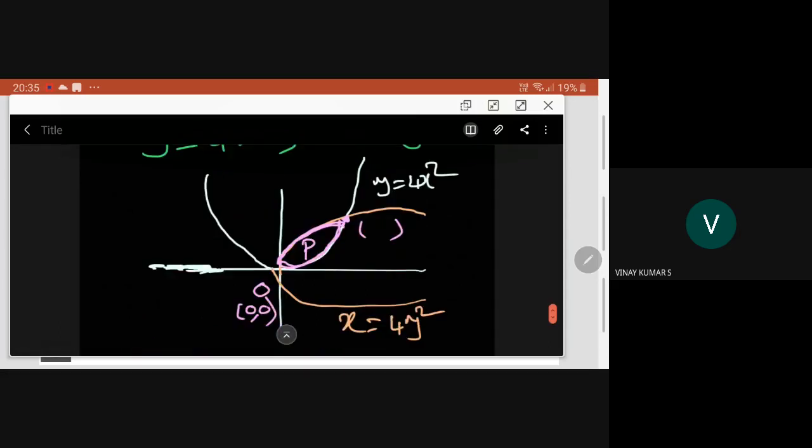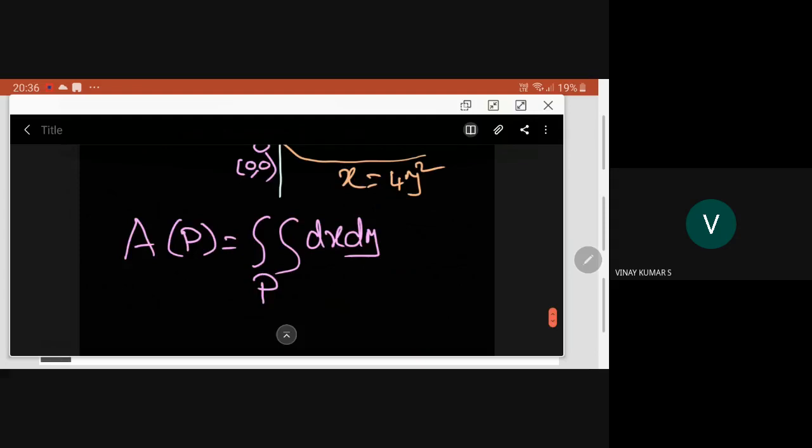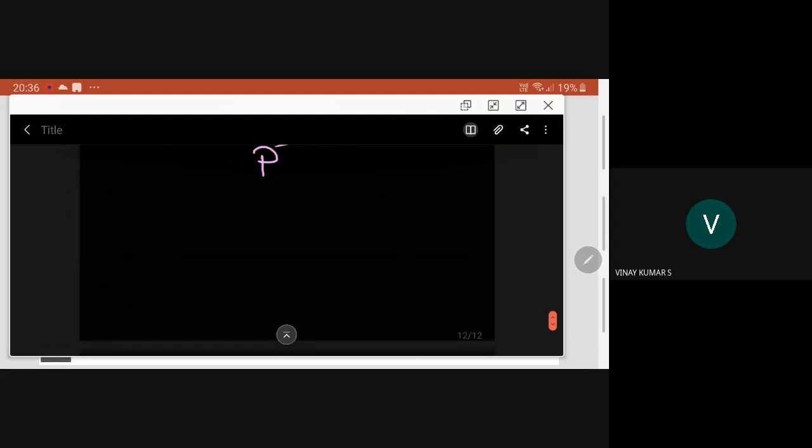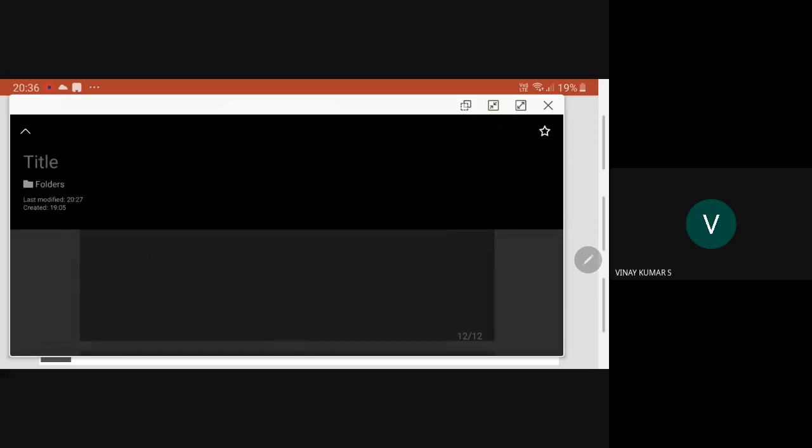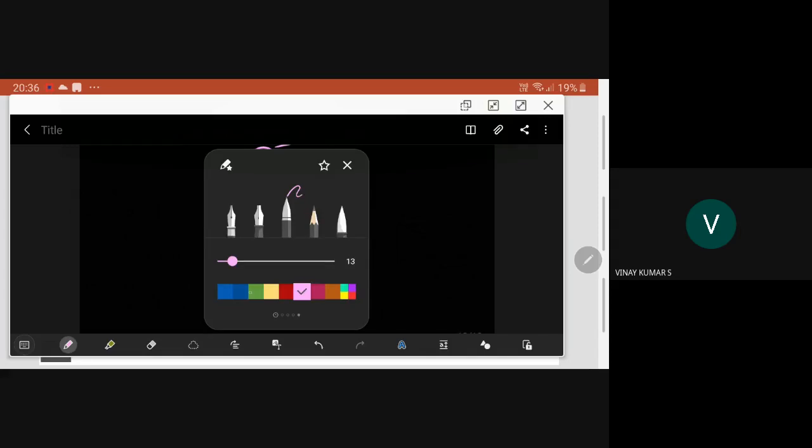In order to know the other point, we have y equal to 4x square, x equal to 4y square. So y is equal to 4x square, x is equal to 4y square. So what is coming here?